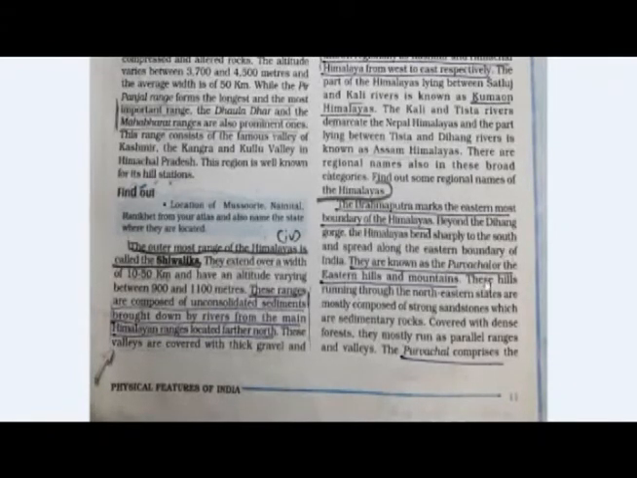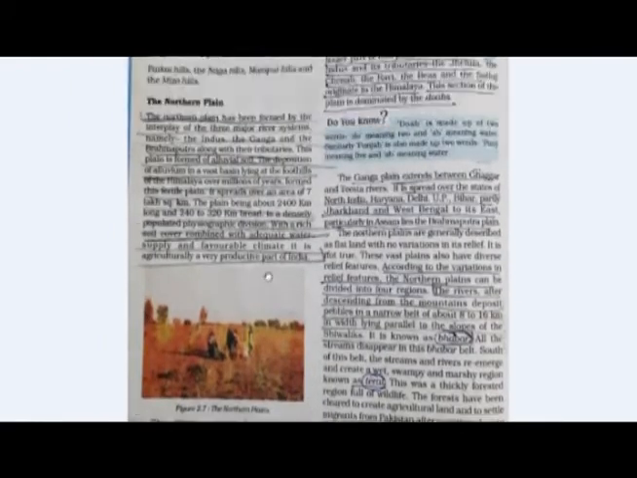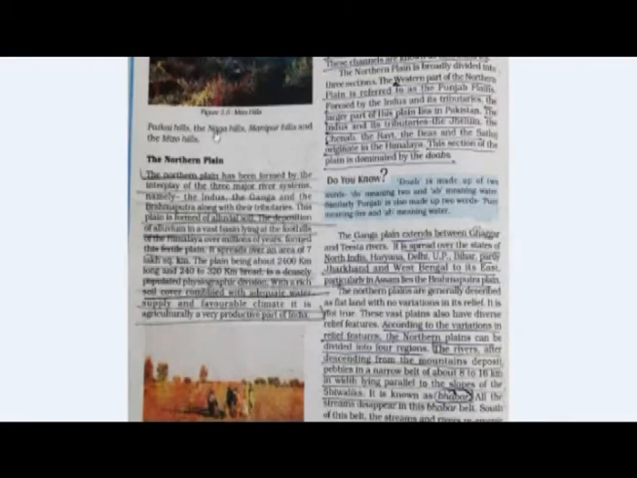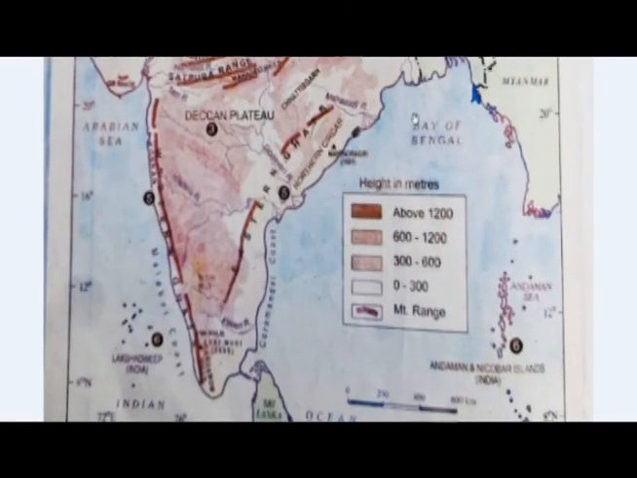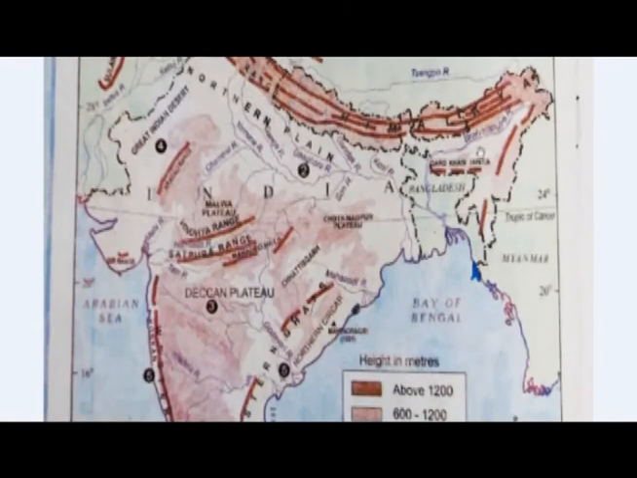So these hills running through the northeastern states are mostly composed of strong sandstones, which are sedimentary rocks covered with dense forest. They mostly run as parallel ranges and valleys. The Purvanchal comprises the Patkai Hills, Naga Hills, Manipur Hills, and the Mizo Hills. Here these hills are formed in this region. Okay, Patkai, Mizo, and Naga Hills in this area.